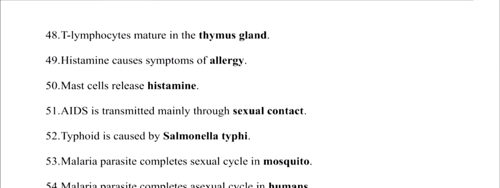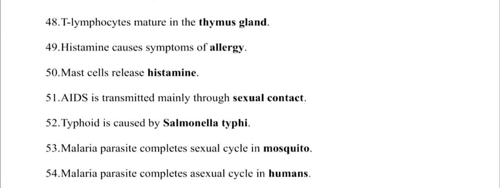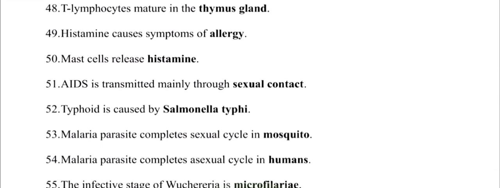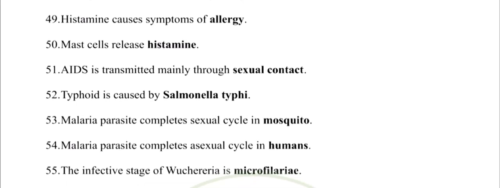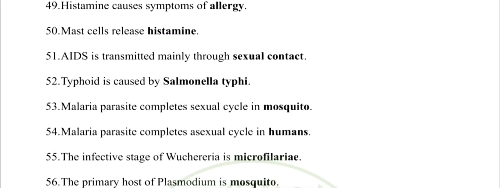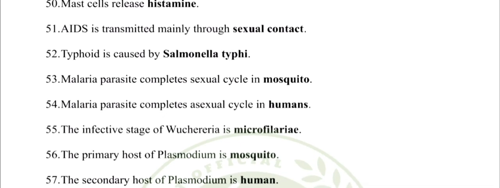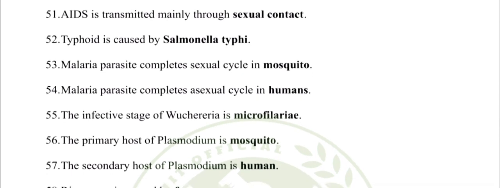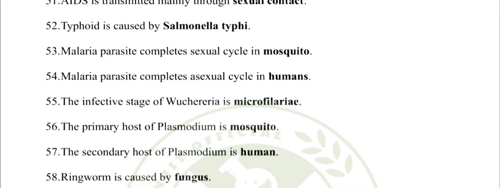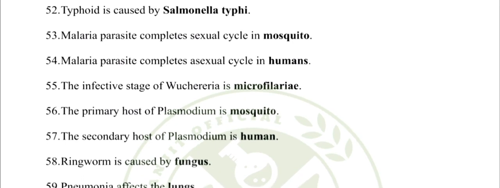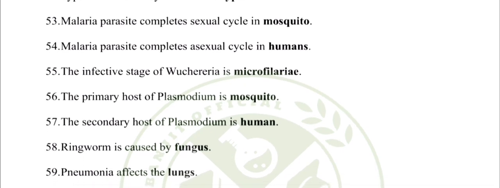53. Malaria parasite completes sexual cycle in mosquito. 54. Malaria parasite completes an asexual cycle in humans. 55. The infective stage of Wuchereria is microfilariae. 56. The primary host of Plasmodium is mosquito. 57. The secondary host of Plasmodium is human. 58. Ringworm is caused by fungus.